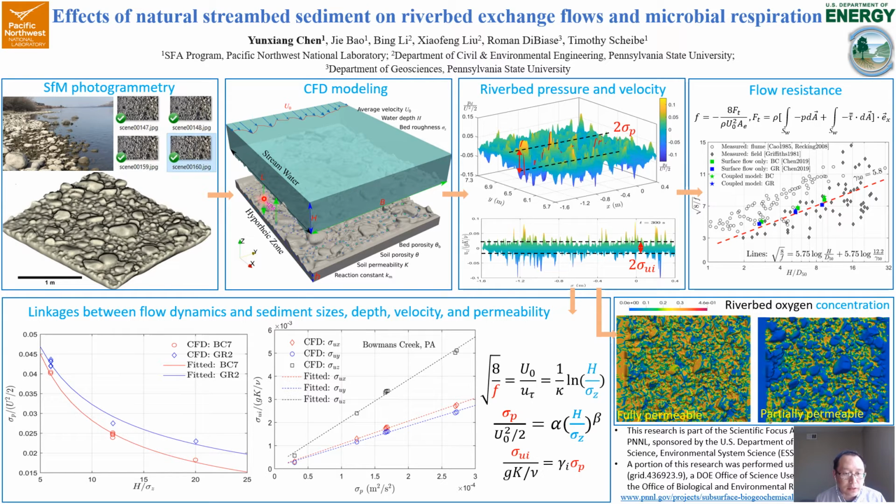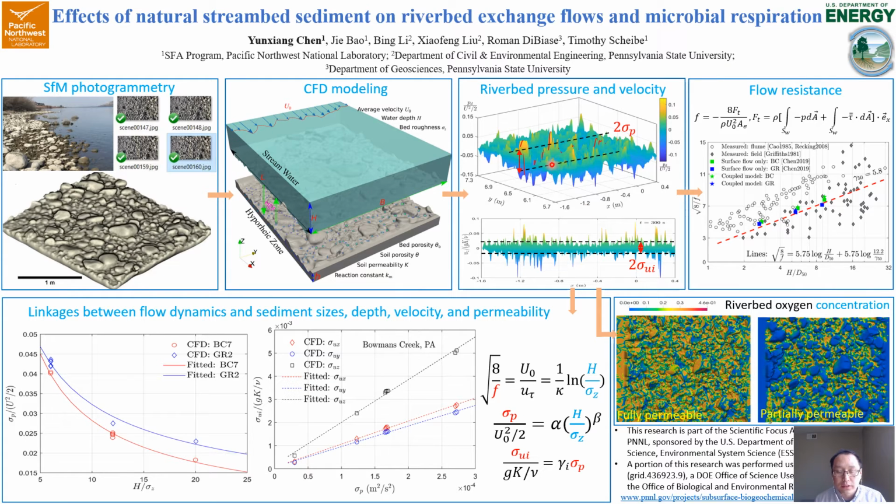Our iterative process is also applied at the riverbed in order to obtain continuous boundary conditions for velocity, pressure, and concentrations. With this model, we can obtain the dynamic pressure, exchange fluxes, flow resistance, and the concentration at the riverbed.